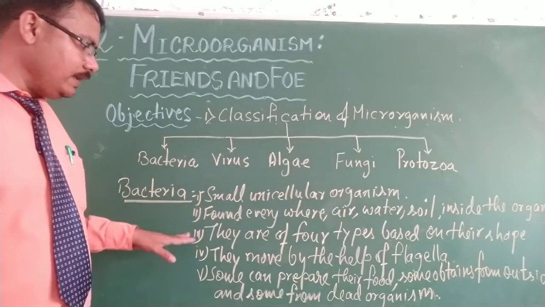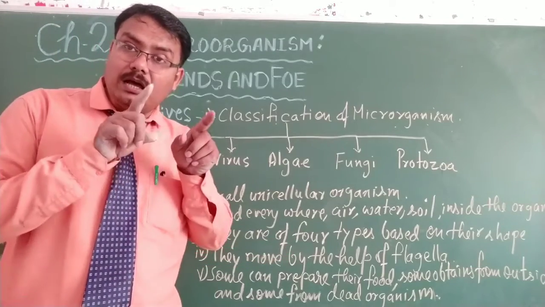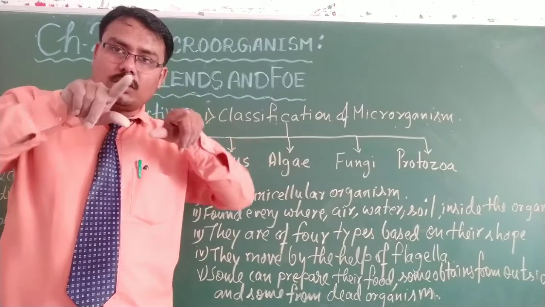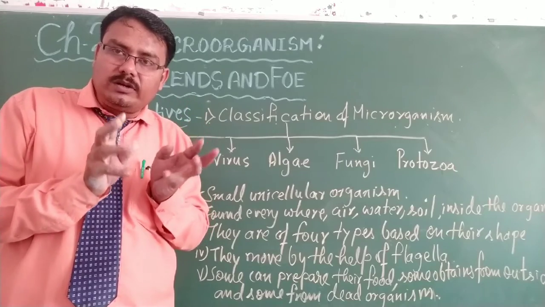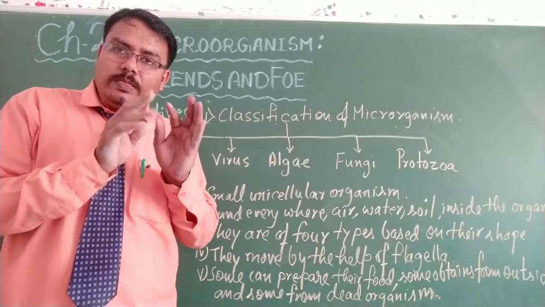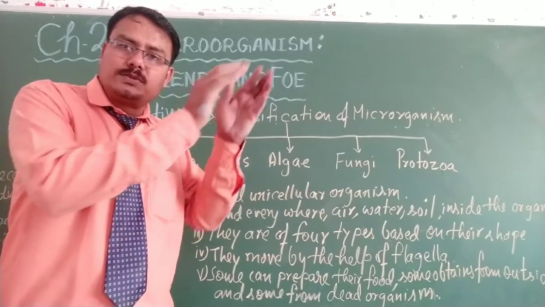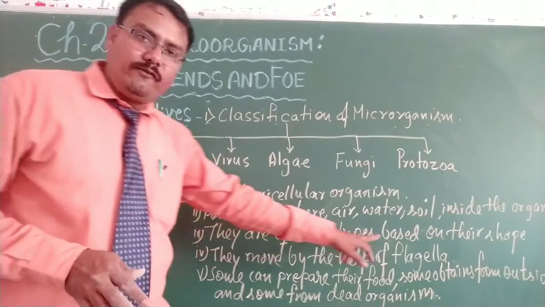Next, they move with the help of flagella, which are whip-like or hair-like structures. Or along the whole body there are small, tiny hair-like structures called flagella, with the help of which they crawl and move forward. They move with the help of flagella.